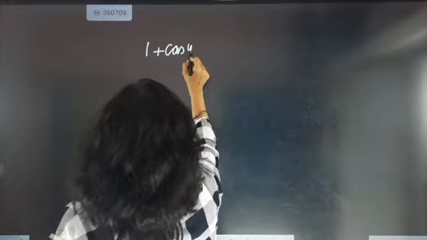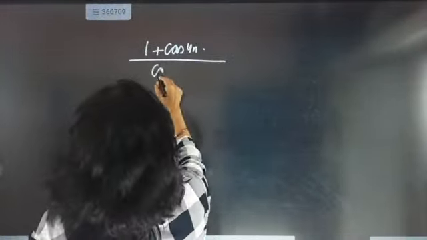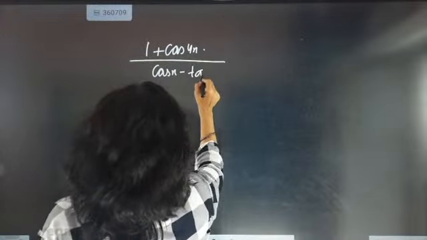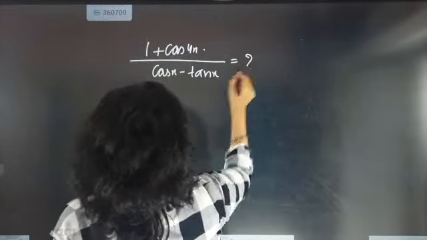Now next question is, try this question out. One question will be there, this type of question for proof they will be giving: 1 plus cos 4x by cos x minus tan x will be equal to what?